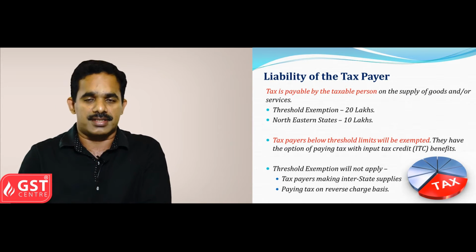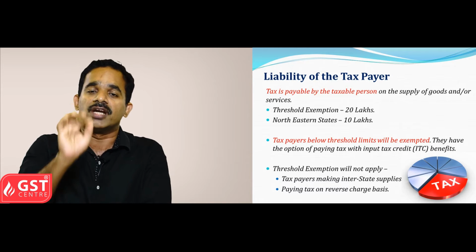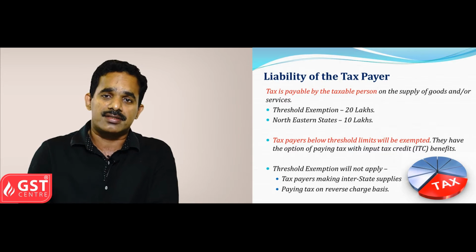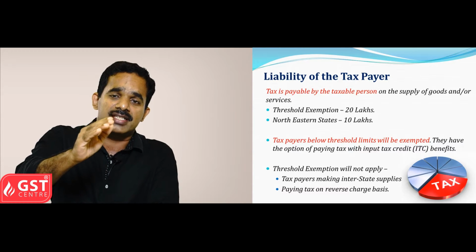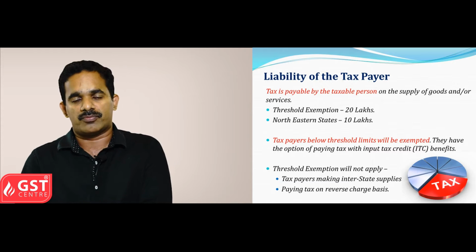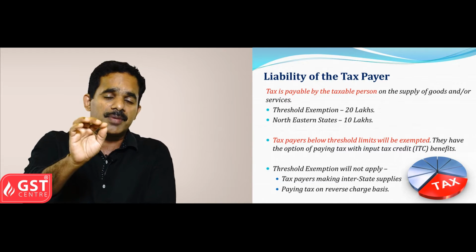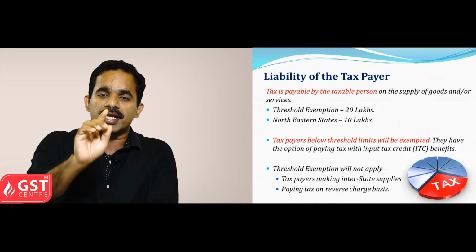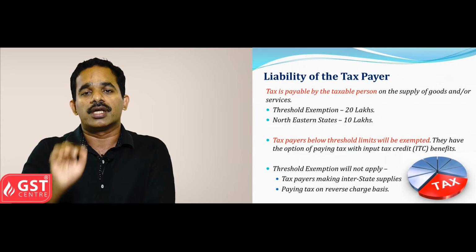In certain cases, these threshold limits will not be applied, like interstate supplies or reverse charge mechanism, where in case of imports the person has to pay GST. So these threshold limits will not be applicable where there is an interstate supply or reverse charge mechanism.